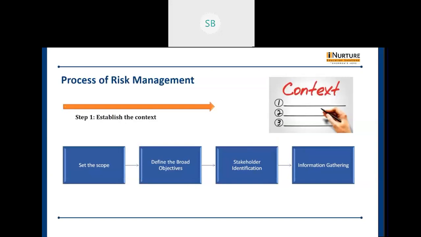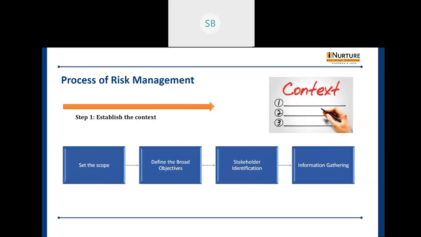Next, moving to the risk management process, we first need to establish the context. We first identify the context of the risk. We decide on which area we need to set the scope, and then we find out the objectives. What will be the objectives for assessing the risks? And we have to identify the stakeholders. Stakeholders, as I mentioned, are those who have an interest in the organization.